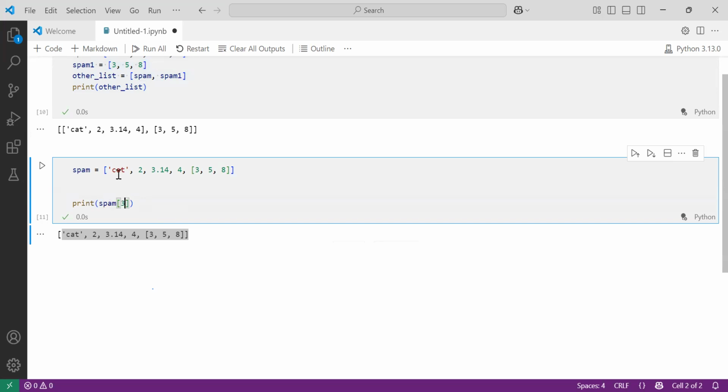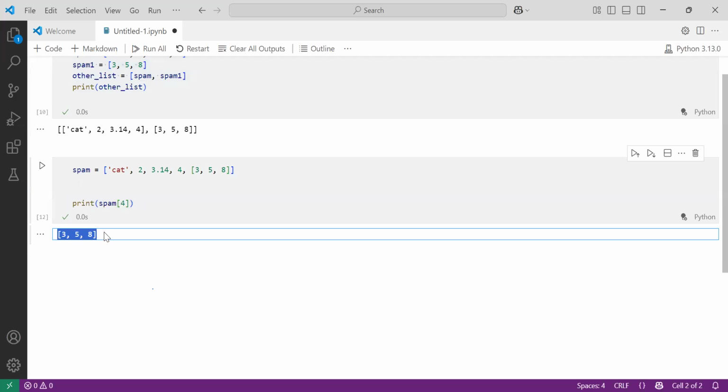What exactly will you get? 0, 1, 2, 3. Let me take 4. What will you get in this? 4, the fourth index. Observe here, you are getting the complete list.